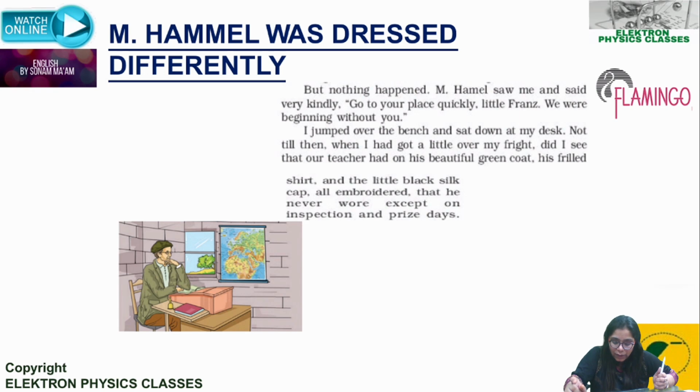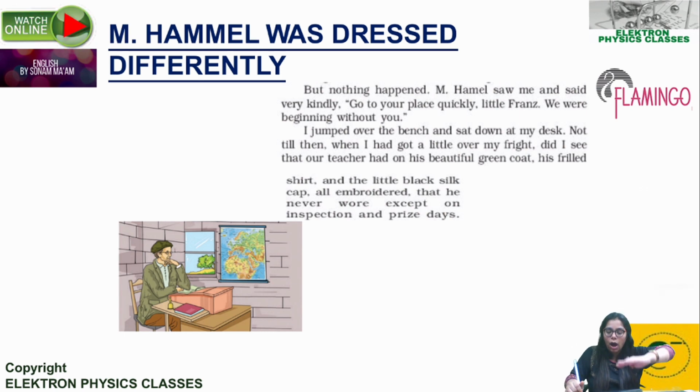Not till then, when I had got a little over my fright, did I see that our teacher had on. What happens is he sits finally, after so much of walk and so much of scare and fright, and finally, not getting a scolding, the teacher just telling him, go sit, we were just about to start without you.